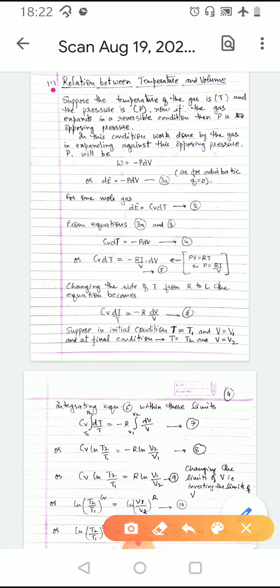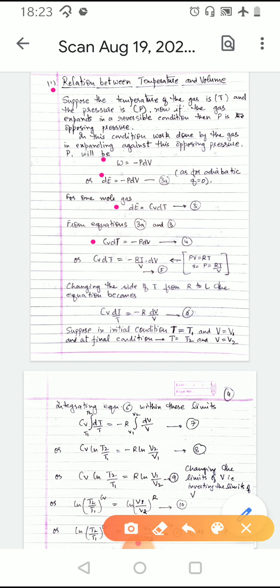So in this condition, work done by the gas in expanding against this opposing pressure P will be given by W is equal to minus PdV, or dE is equal to minus PdV. For 1 mole of the gas, dE is equal to Cv dT. Now equating these two equations 3a and 3, we get the equation Cv dT is equal to minus PdV.